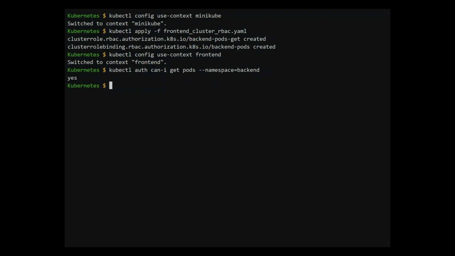This finishes our video on role-based access control. We have seen how to create role and role binding to control access to a namespace, and cluster role and cluster role binding to control access in the cluster. This also finishes this section on authentication and authorization in Kubernetes. See you in the next section.